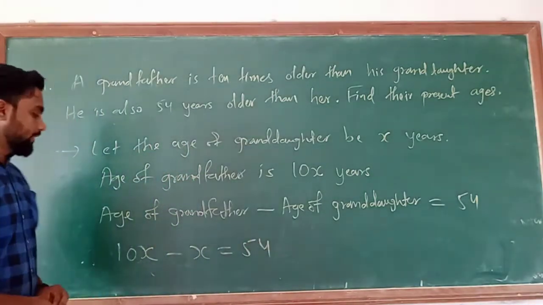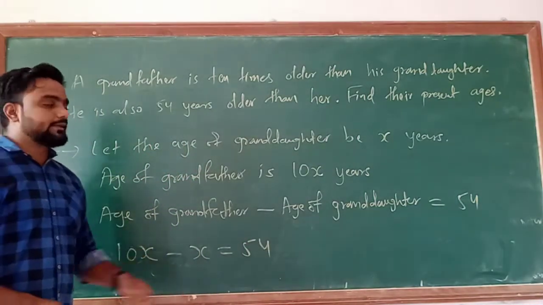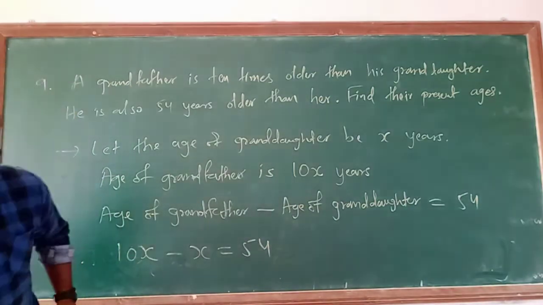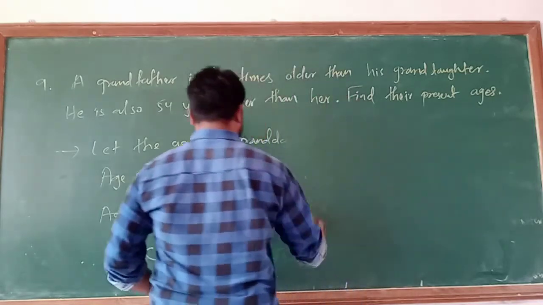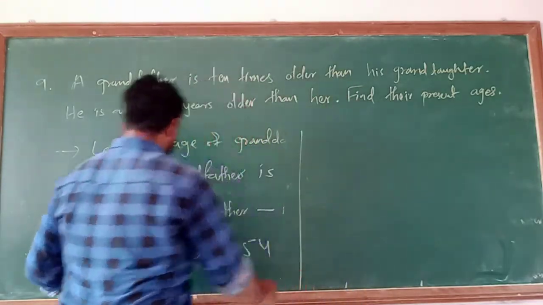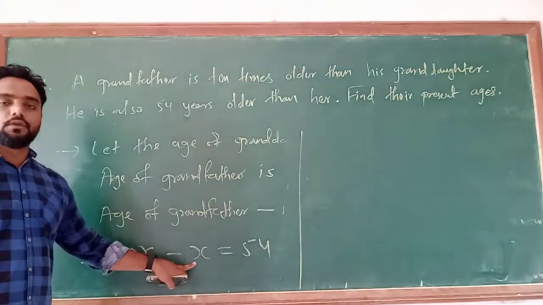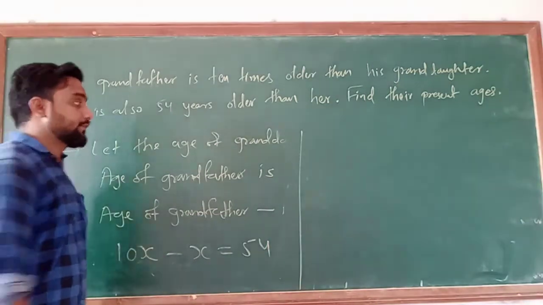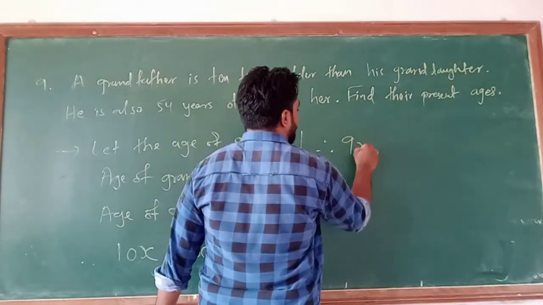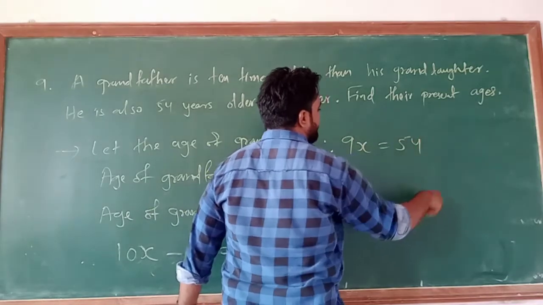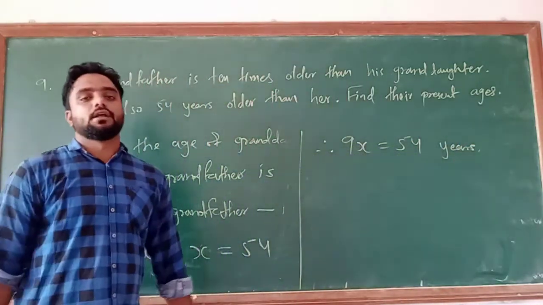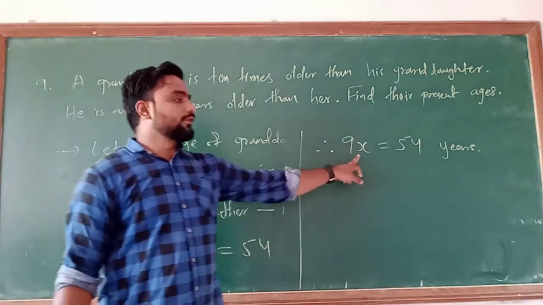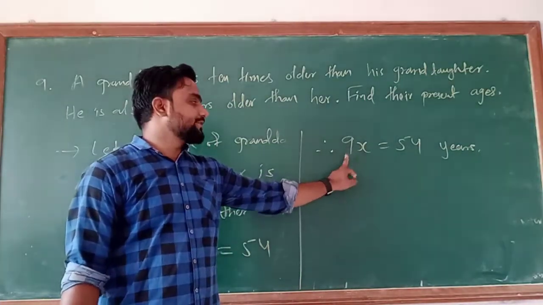Understand or not? Now 10x minus x: 10 minus 1 gives you 9. So 9x is equal to 54 years.